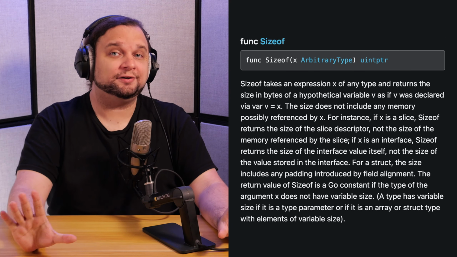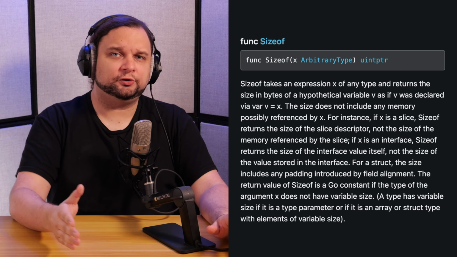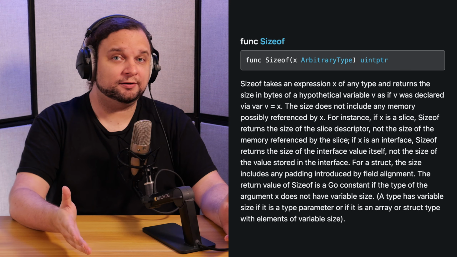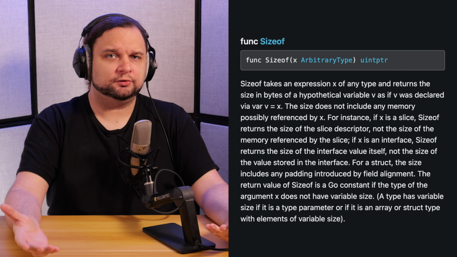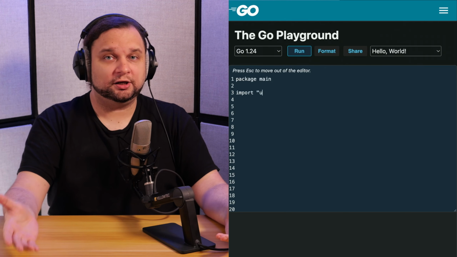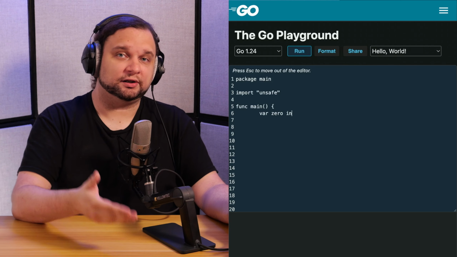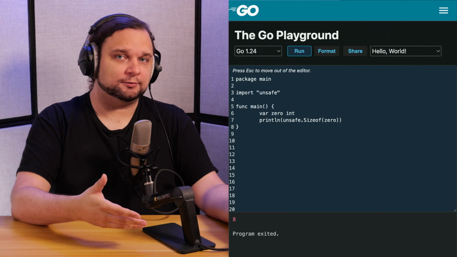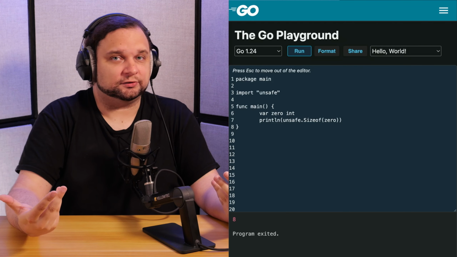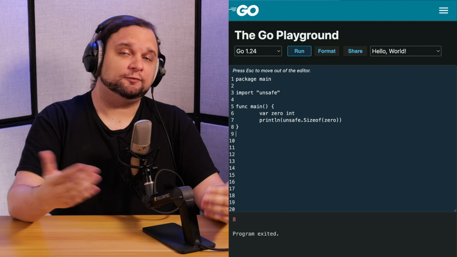We can explore this question using unsafe.Sizeof. Now, the Sizeof function isn't completely accurate in every case, and some of what it returns won't be portable between architectures, but it's accurate enough for us to begin our investigation. All we have to do is create a new zero value of some type and then pass that zero value into Sizeof. So, for example, if we pass in an int, we get 8 back, and that's because I'm on a 64-bit system. If I were running 32-bit, I would get 4 back.